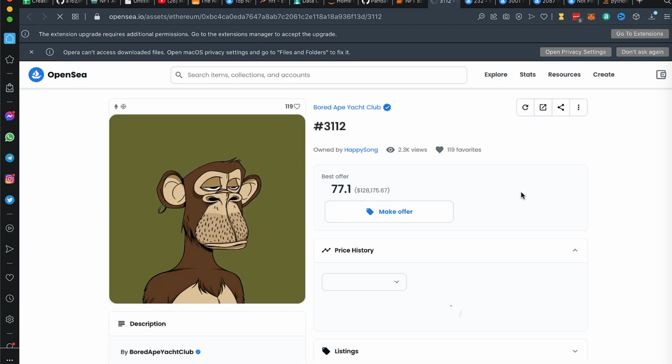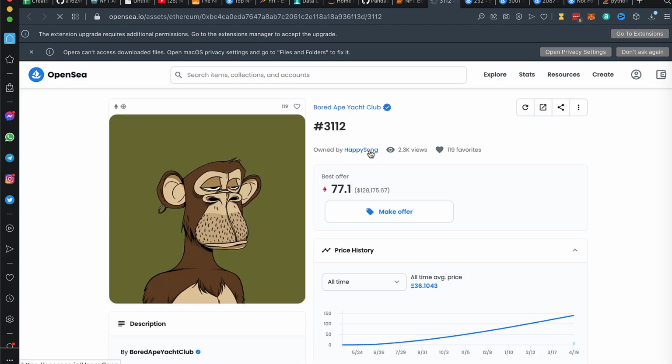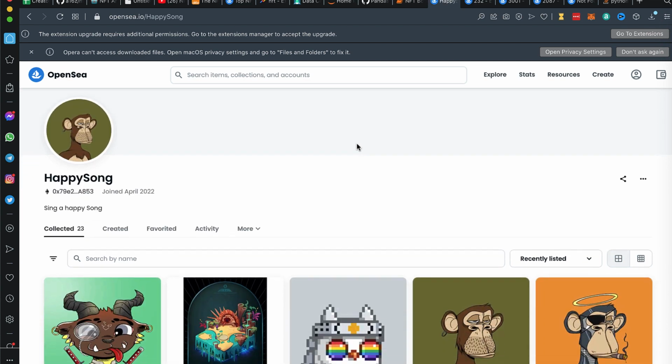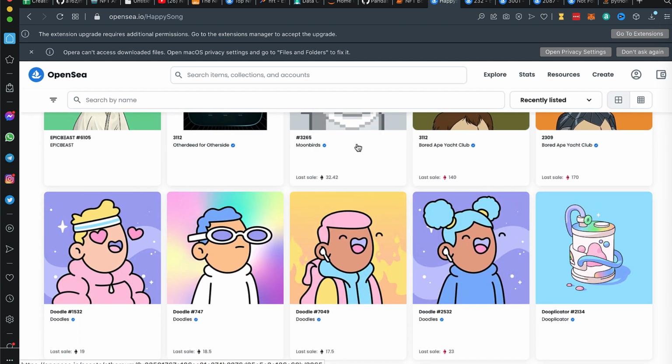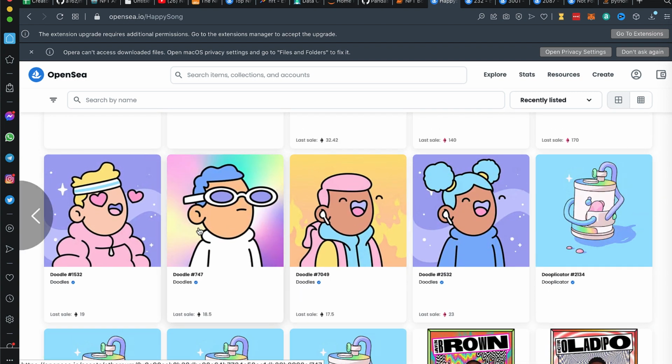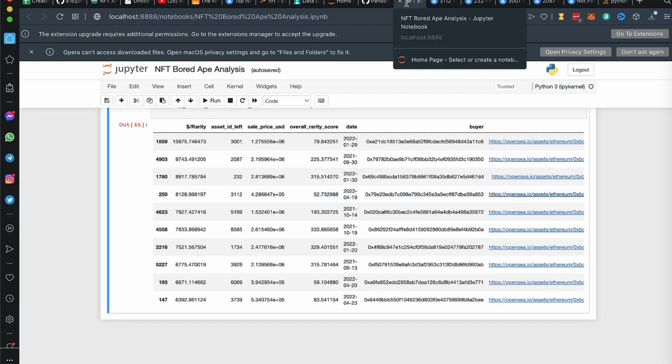Let's go ahead and take a look at it. It's owned by Happy Song. Looks like a pretty plain monkey if you ask me. We can click on this right here and that'll take us to this owner's page. I'm not exactly sure if this is someone famous or not. They definitely have, these are all really good NFTs right here. So they have some good stuff in their storage.